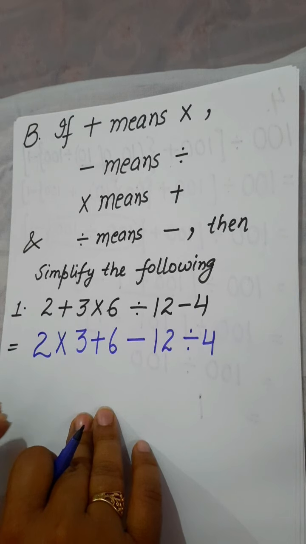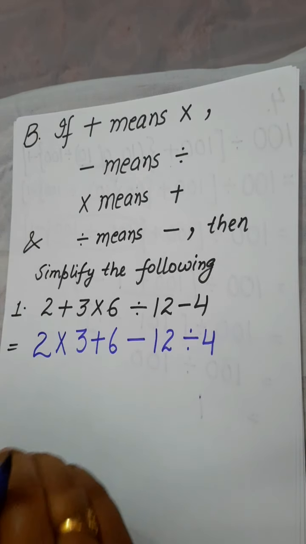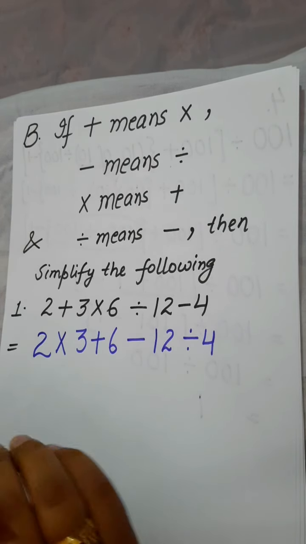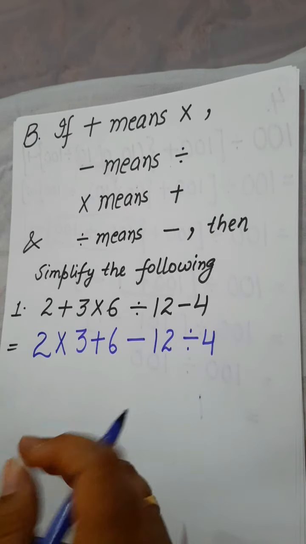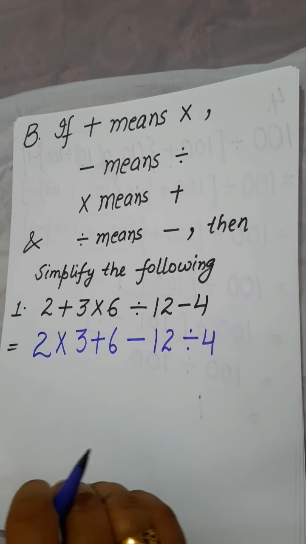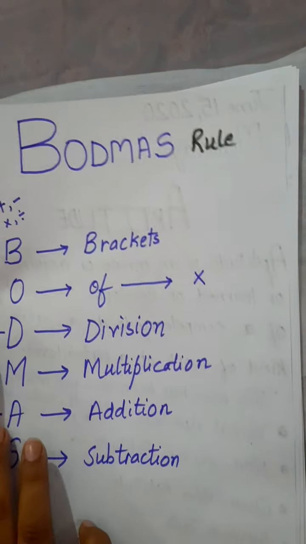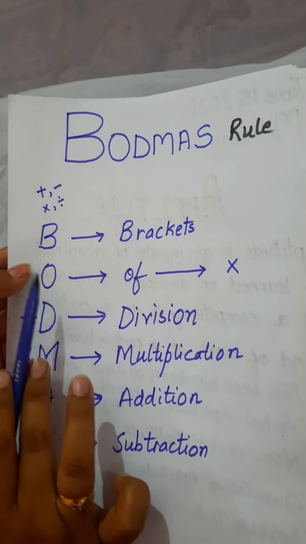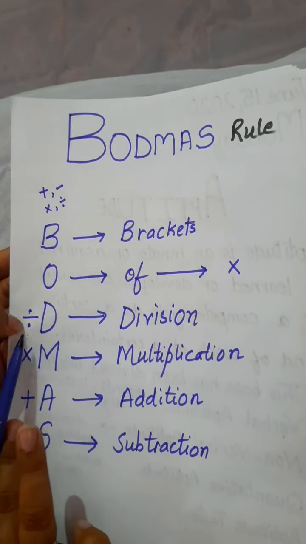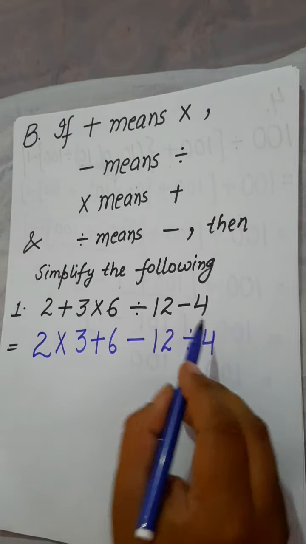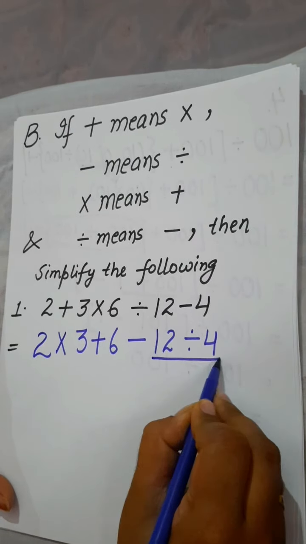We know that in a numerical expression, if more than one operation is given to you, then you have to solve according to the rule of BODMAS. And in the rule of BODMAS, the very first is you have to solve divide, because here no bracket is given to you, no of, then we have divide. It means you have to solve this divide first.